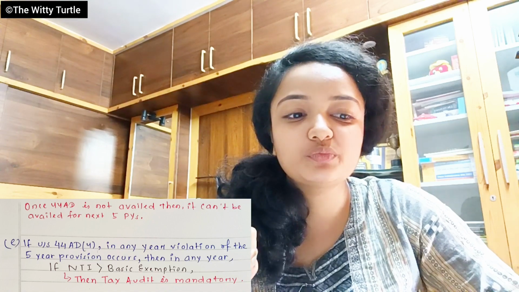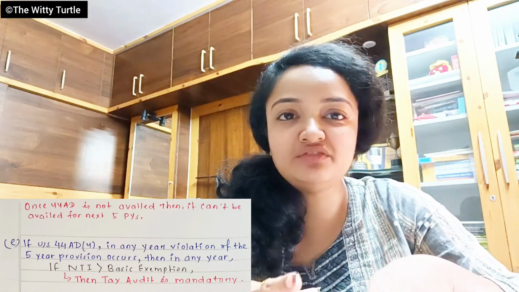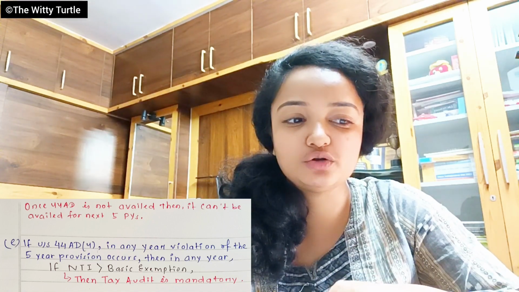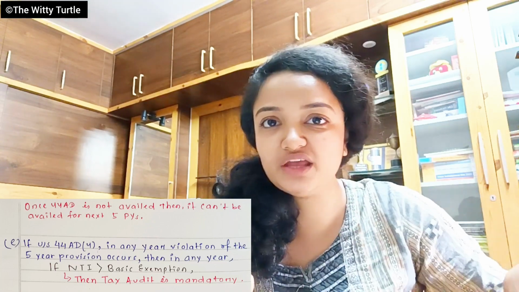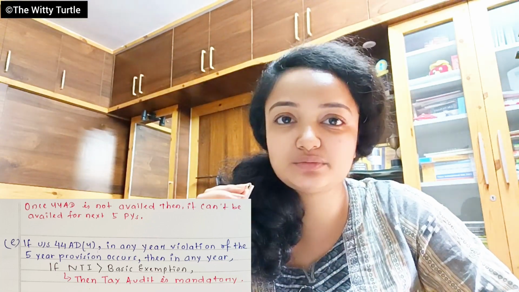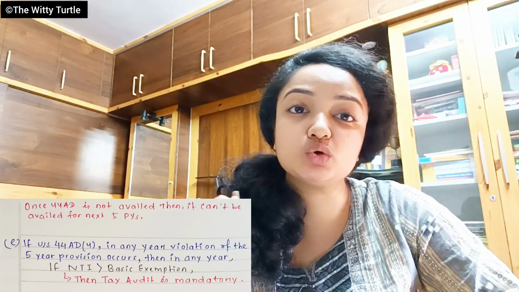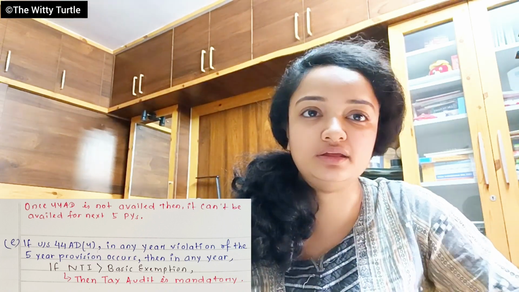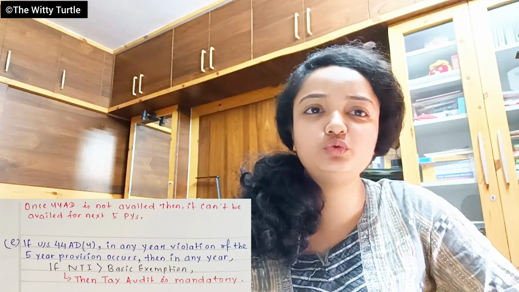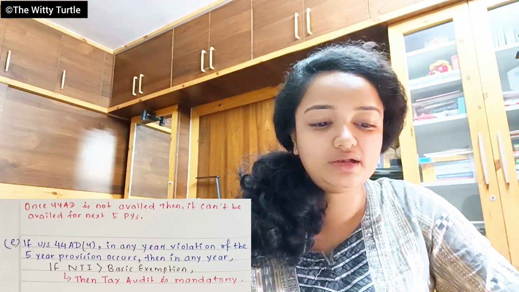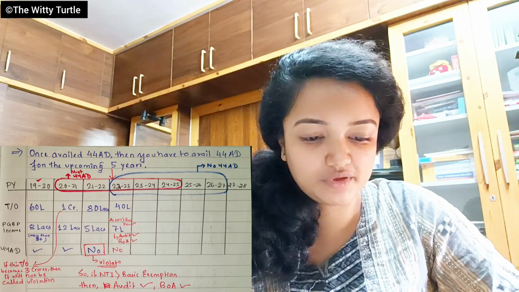So when this 5-year provision comes into the picture, if in any of those 5 years your net taxable income is more than the basic exemption limit, then in that case also tax audit is mandatory, right?